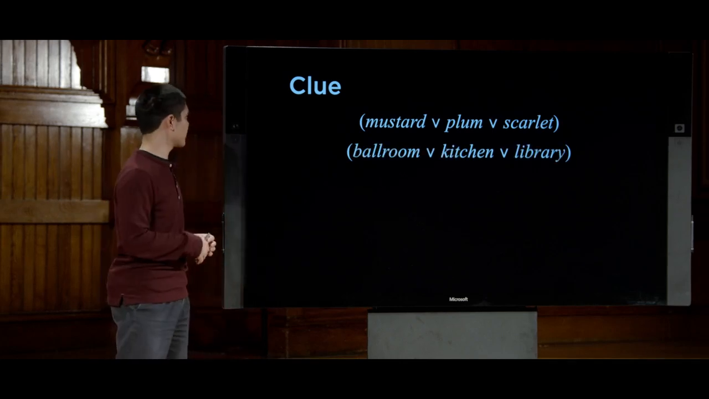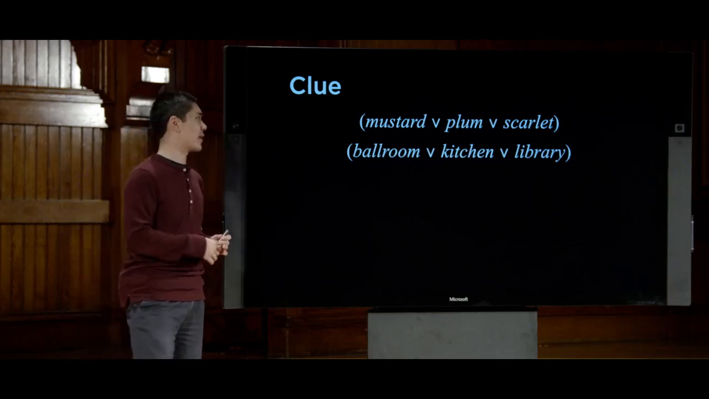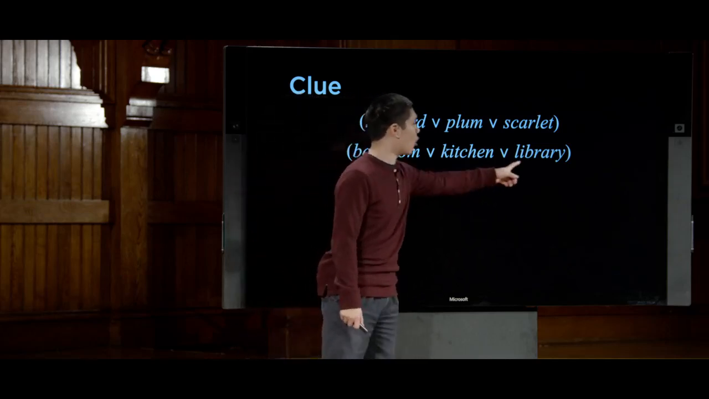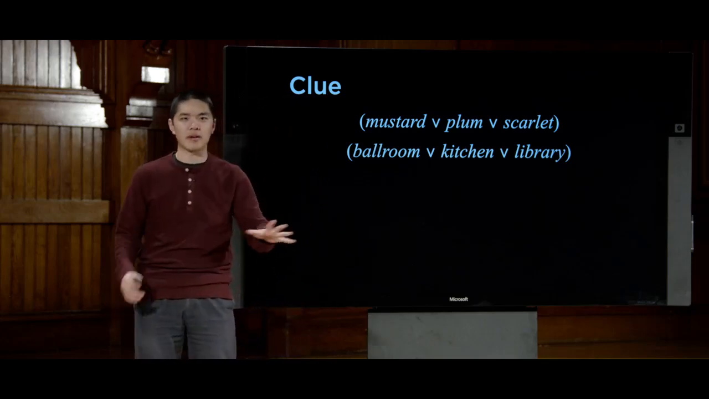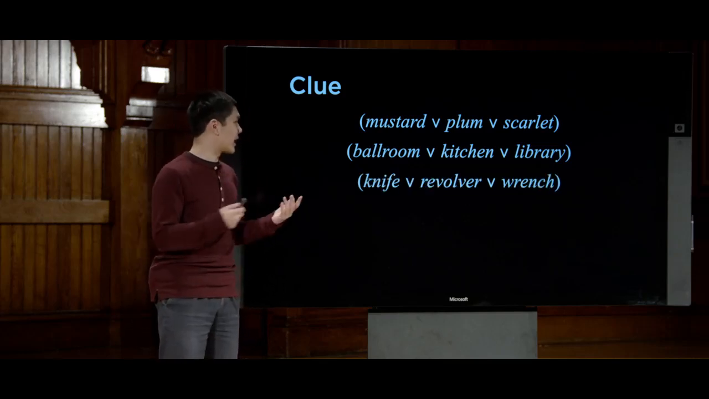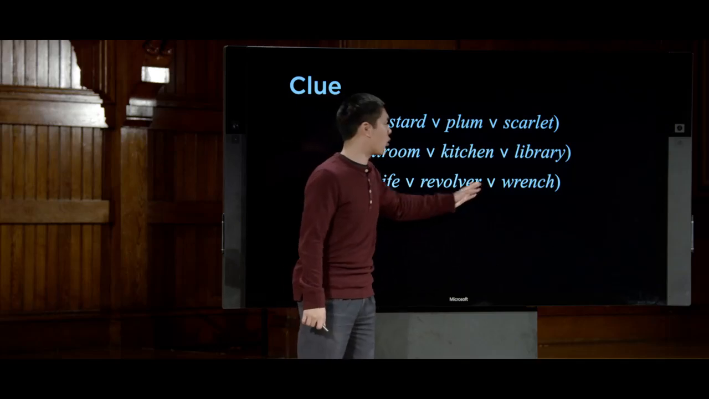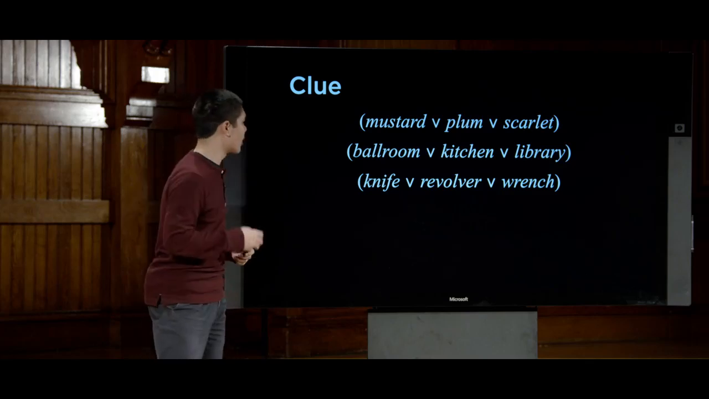What other information do we know? Well, we know that one of the rooms must have been the room in the envelope, that the crime was committed either in the ballroom or the kitchen or the library. Again, right now we don't know which, but this is knowledge we know at the outset, that one of these three must be inside the envelope. Likewise, we can say the same thing about the weapon, that it was either the knife or the revolver or the wrench.